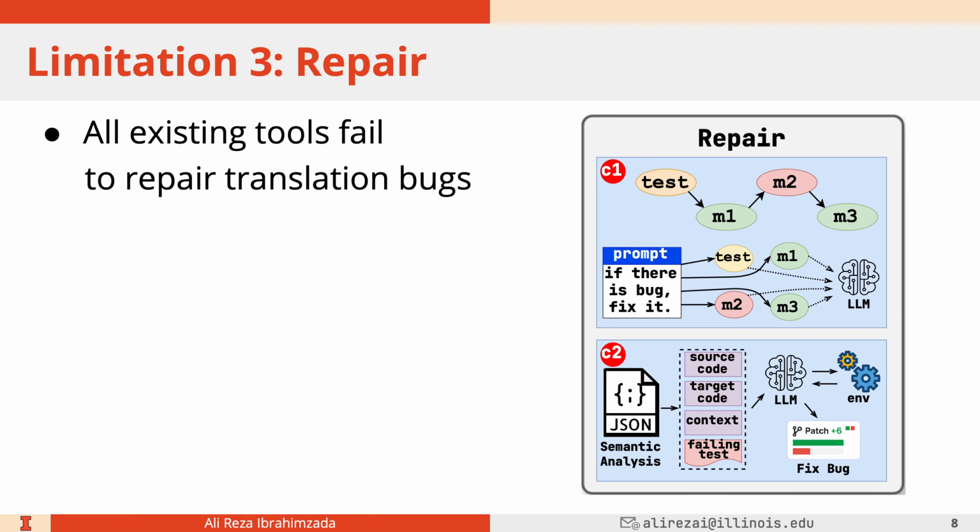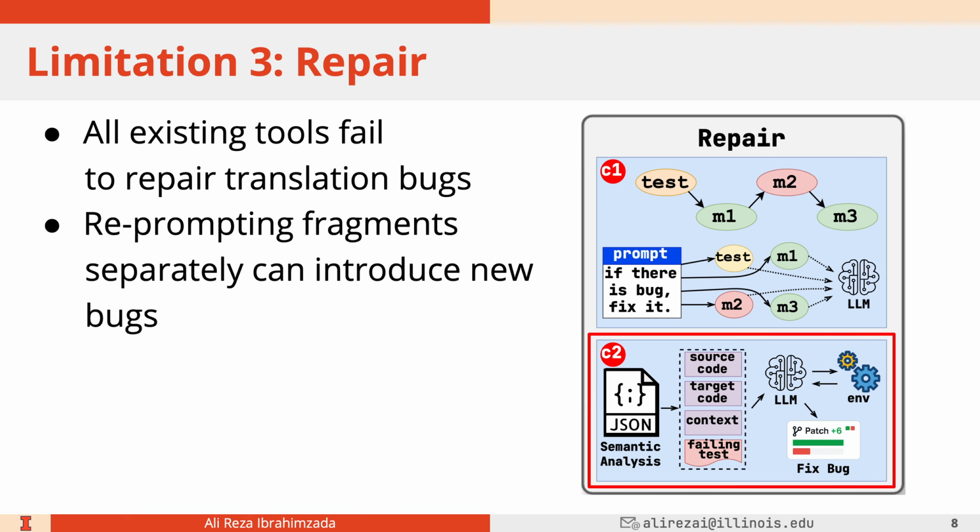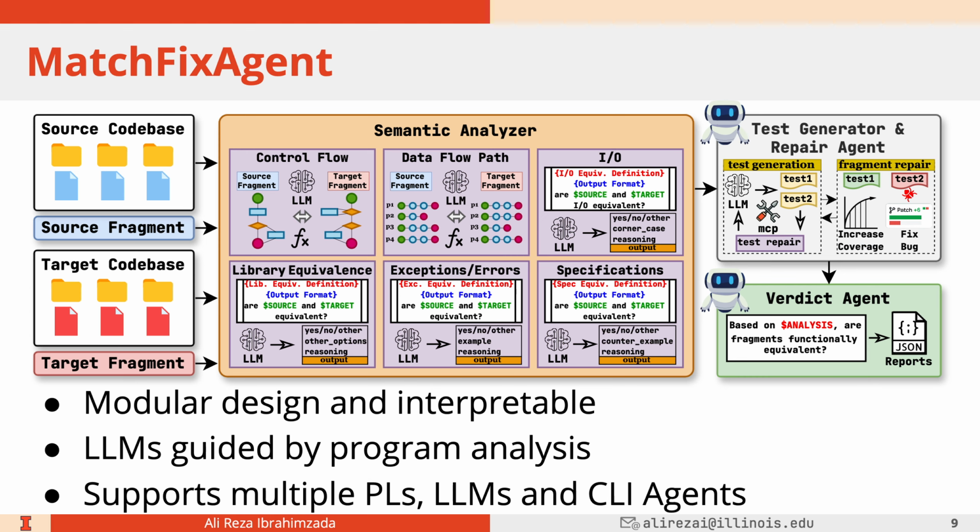So if you have a translation bug, what do we do with it? The issue with existing tools is that they fail to repair translation bugs. For example, in AlphaTrans, they try to reprompt the fragments separately, which can potentially introduce new bugs. So what we do in MatchFixAgent is create an LM agent and let it interact with an environment, give it some tools to execute tests in order to make sure that no new bug is generated.